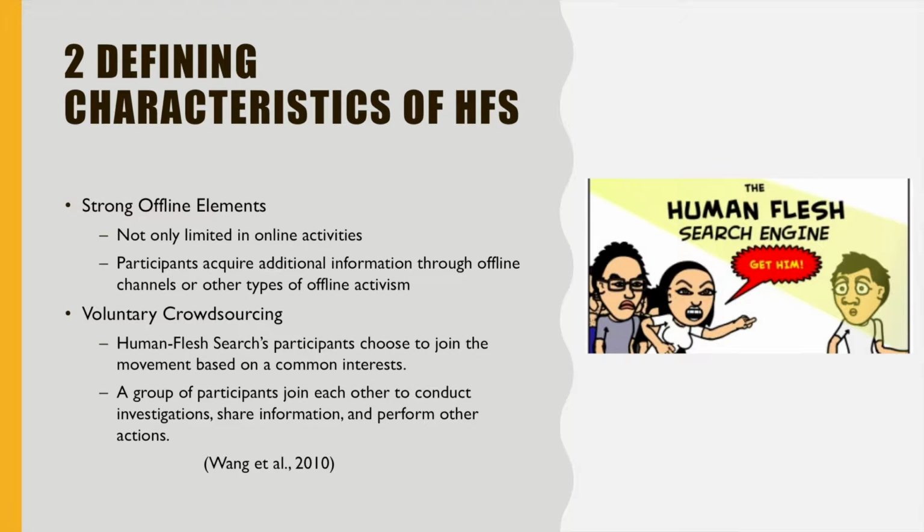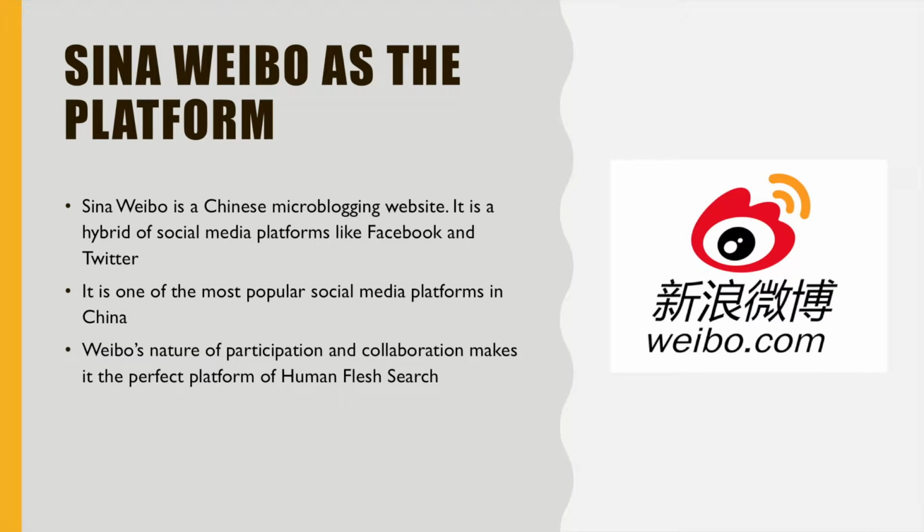The second characteristic is voluntary crowdsourcing. Most of the time, the participants of a human flesh search choose to join a movement based on a shared interest, whether they think they're being the vigilantes of the society and practicing justice, or simply because they have a common interest in the target. Almost all of the human flesh search happens on interactive social media platforms.